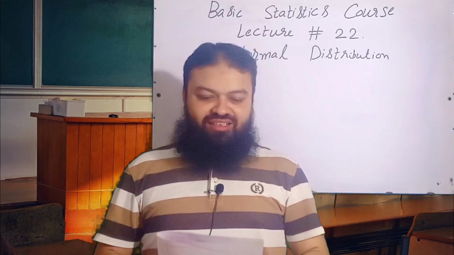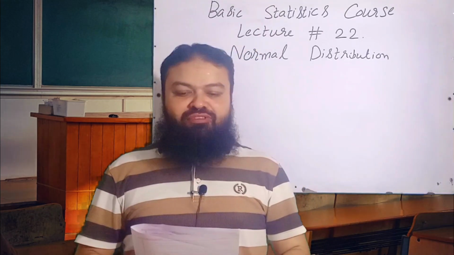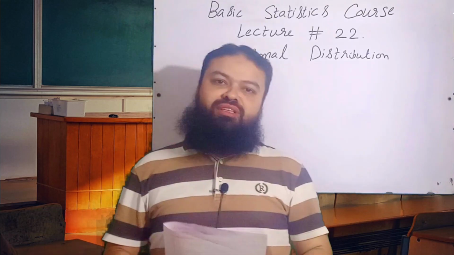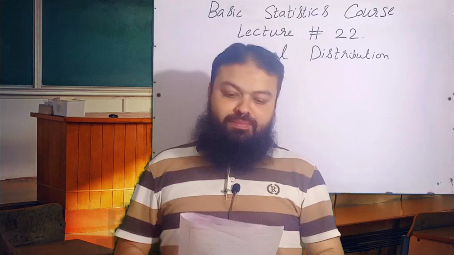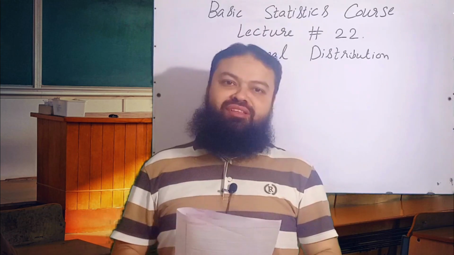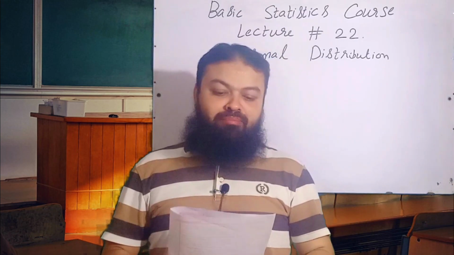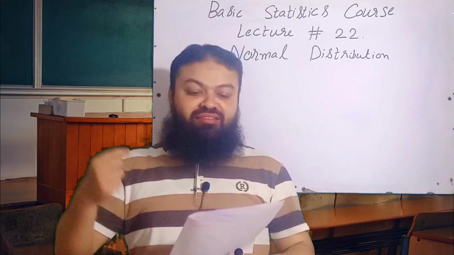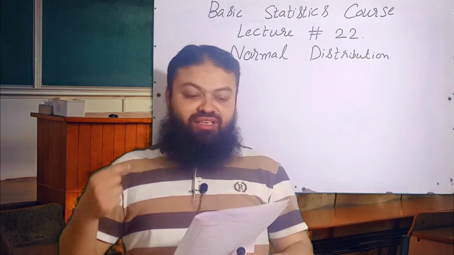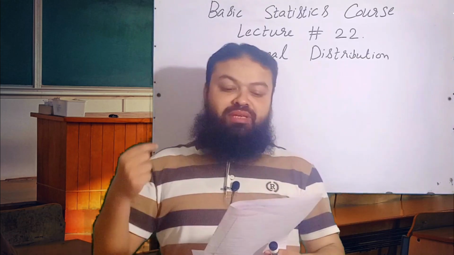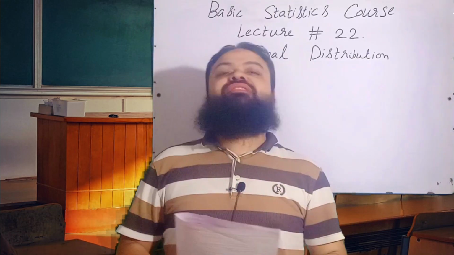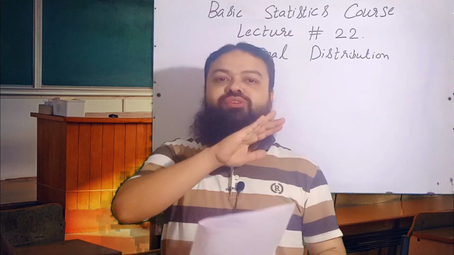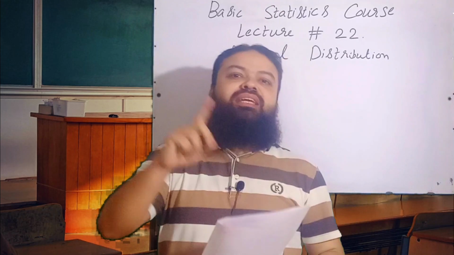Let's start. Question number 1 is, which one of the following statements is correct for a normal distribution? Option A, mean is equal to variance, incorrect. B, mean is greater than variance, incorrect. C, mean is less than variance, incorrect. D, no relationship in mean and variance, that is the correct one. Dear students, in normal distribution there is no relationship between mean and variance.